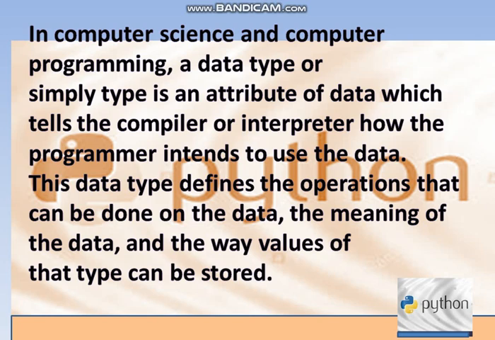In computer science and computer programming, a data type, or simply type, is an attribute of data which tells the compiler or interpreter how the programmer intends to use the data. This data type defines the operations that can be done on the data, the meaning of the data, and the way values of that type can be stored.